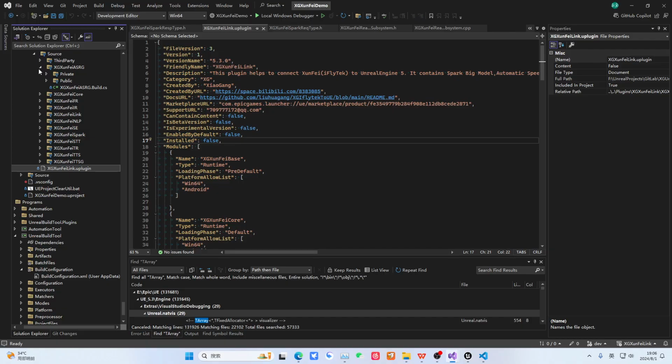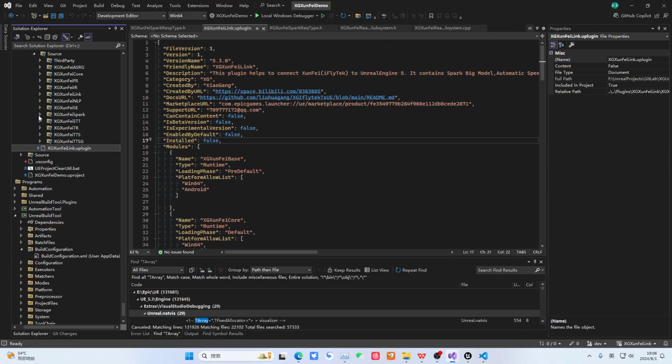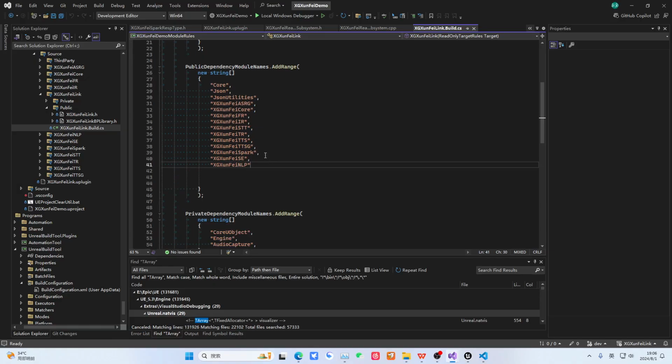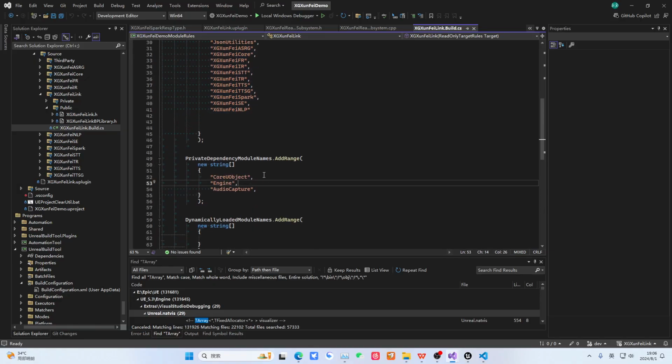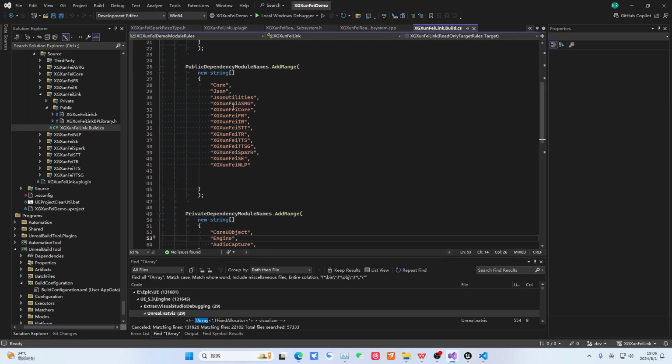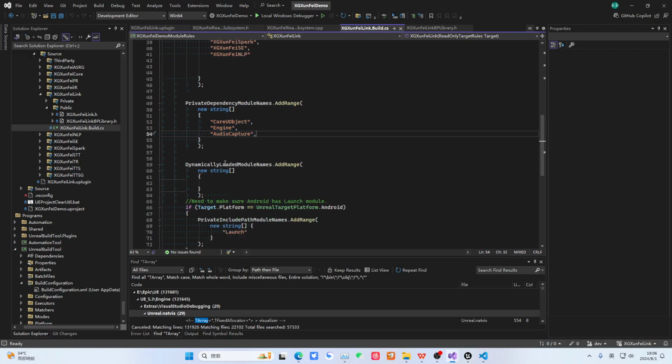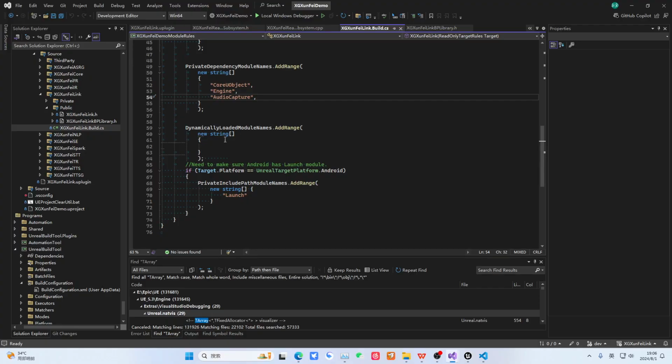Okay, then let's expand a little further. When it comes to plugins, we can take a look here. Let's use my plugin as an example. It's the most convenient. This plugin is on GitHub. The test version is the same, that is, the basic content is the same. What we need to pay attention to is how we should look at this part. Let's first look at this one module. Here, you'll see that it's public, and can reference so many dependencies, and then so many private dependencies. That means after you reference this module, these modules are actually all imported, because within this module, the interfaces of all modules are exposed. So here it directly imports them for you.